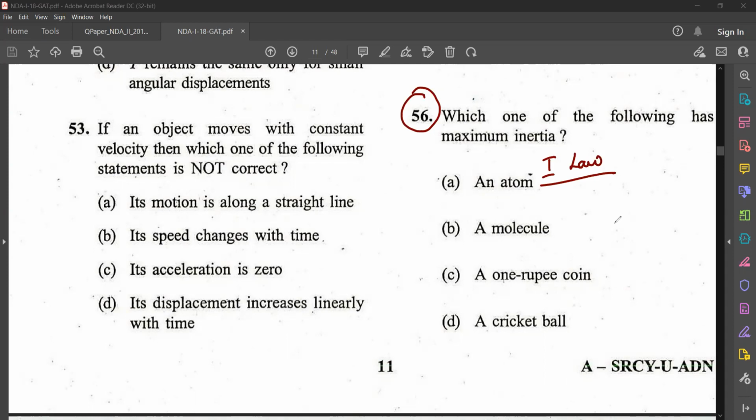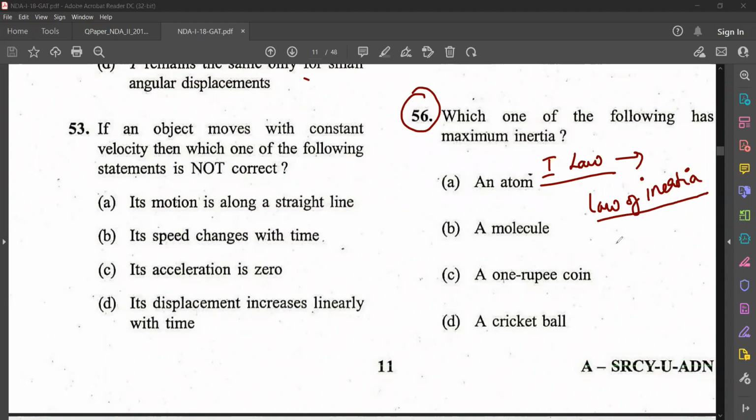Every body remains in its state of rest or uniform motion unless it is acted upon by an external force. That is Newton's first law, which is also known as the law of inertia.